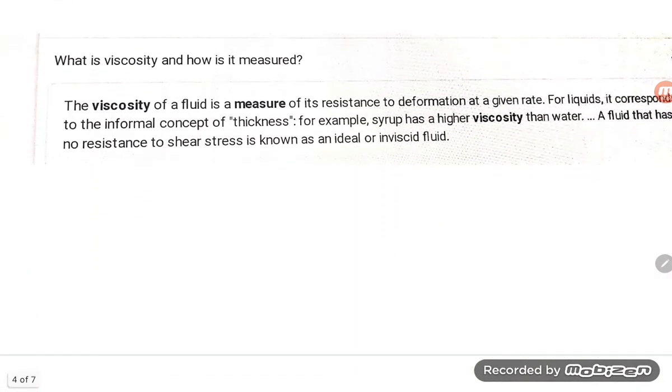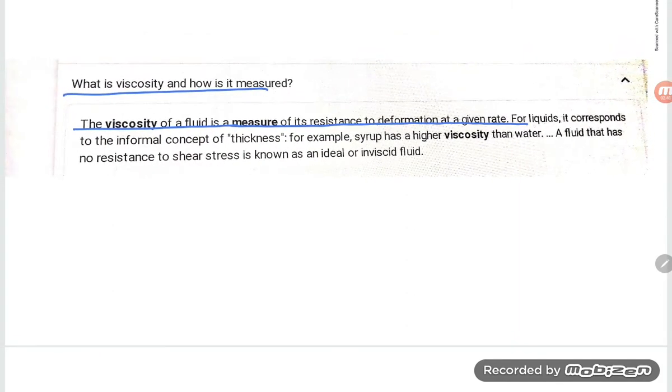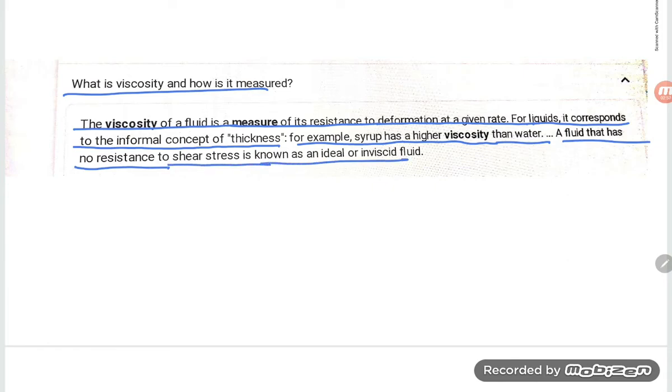Okay, next, what is viscosity and how is it measured? The viscosity of a fluid is a measure of its resistance to deformation at a given rate. For a liquid, it corresponds to the informal concept of thickness. For example, syrup has higher viscosity than water. A fluid that has no resistance to shear stress is known as an ideal or inviscid fluid.